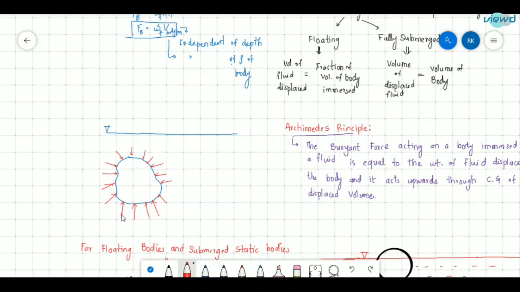So the greater magnitude of forces is at the bottom. So there will be a resultant buoyant force which acts upwards in direction. So there is an upward resultant force